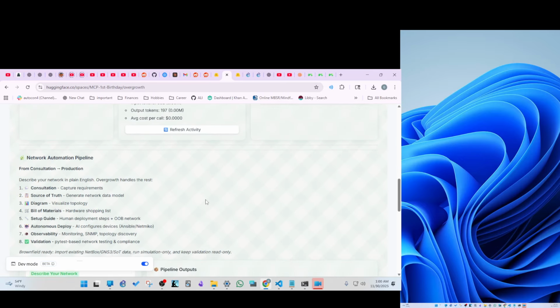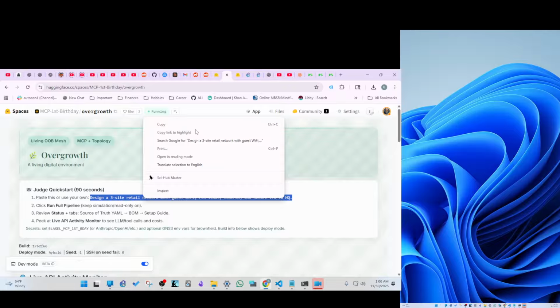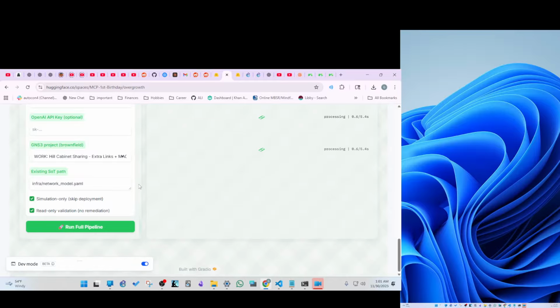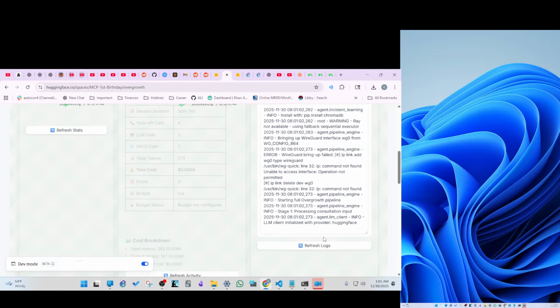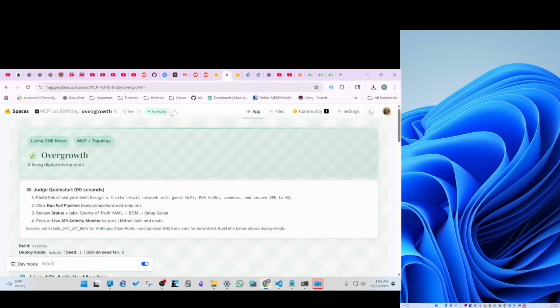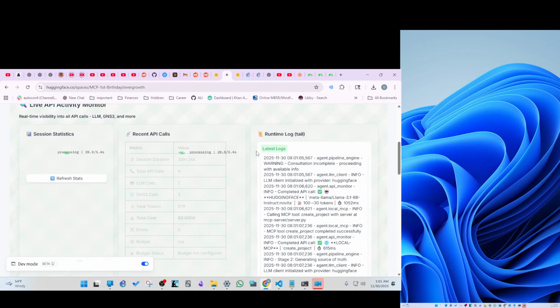Next, what I'll do is the demo prompt. This is a Judge quick start, so you can just use this demo prompt if you're not sure what else to do. So we're going to take the demo prompt and put it in. All right, now let's run the demo prompt. Same thing, we're going to have some calls here. You can see the logs. They'll refresh every 5 seconds, but you can make yourself feel better by clicking this if you want. Logs in Hugging Face Spaces are also up here, so you can see it doing all that.